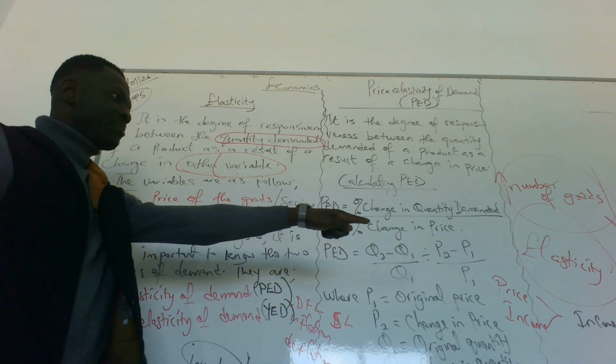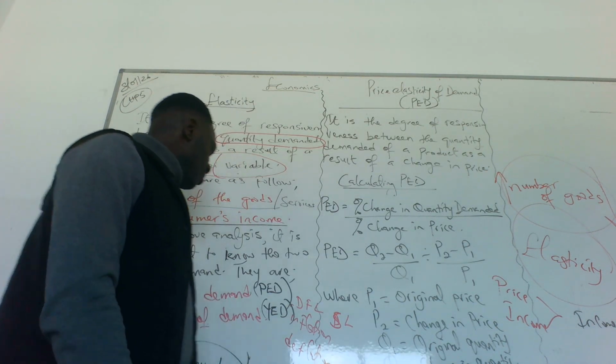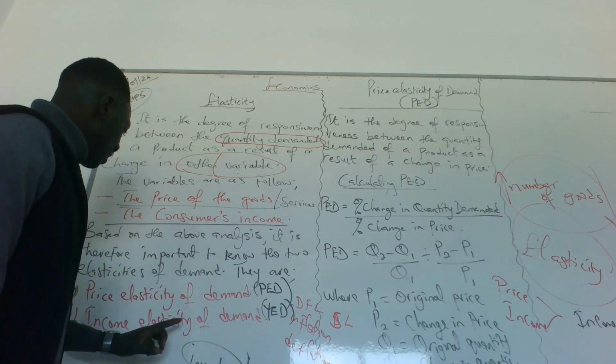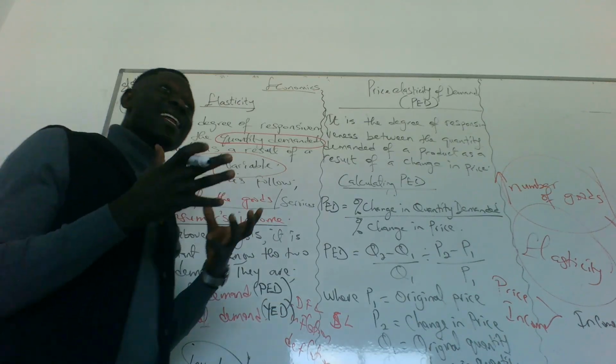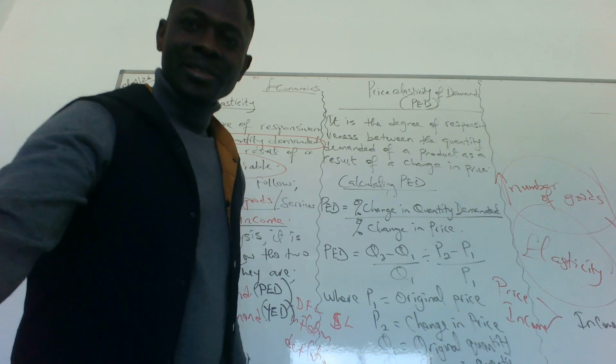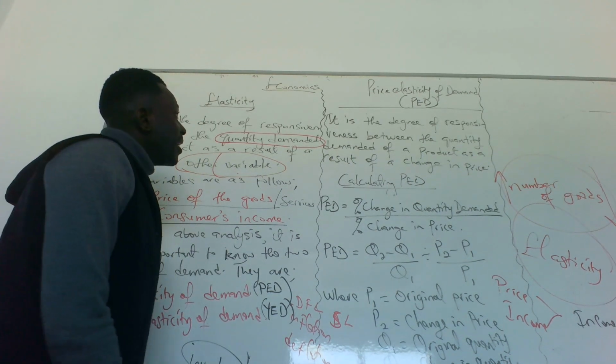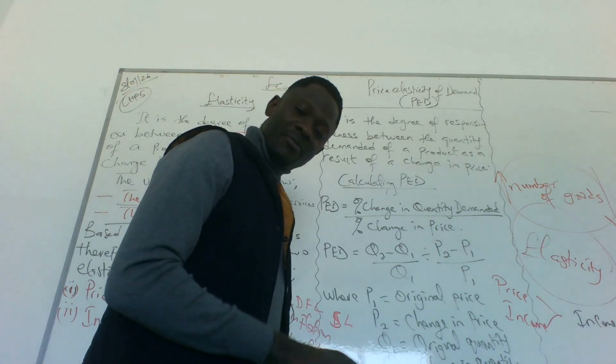For income, it is represented by Y. So we have PED and YED. We're going to start with PED, which is price elasticity of demand. So we go to price elasticity of demand.